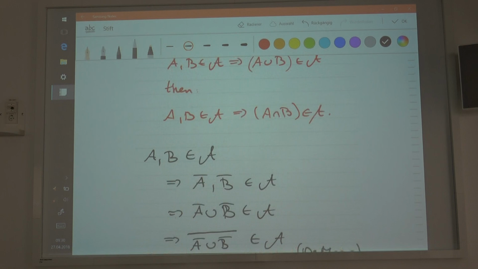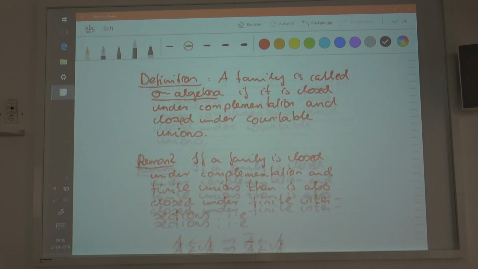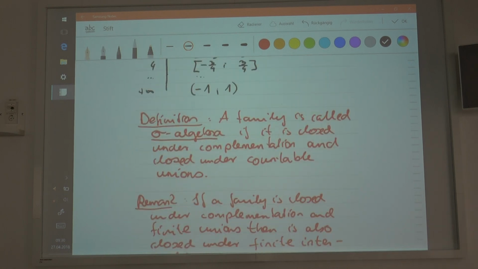Okay, so maybe I add this here. So a non-empty family. This is what I forgot here. So I apologize. Okay, so here please make the correction: a non-empty family. Good. Okay, now you can check out example number 6.